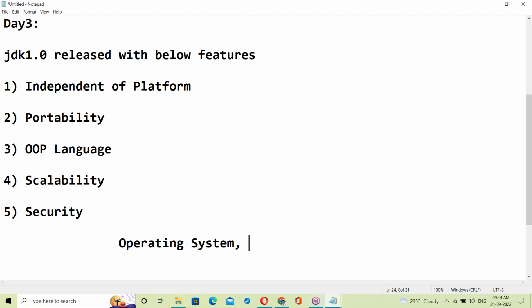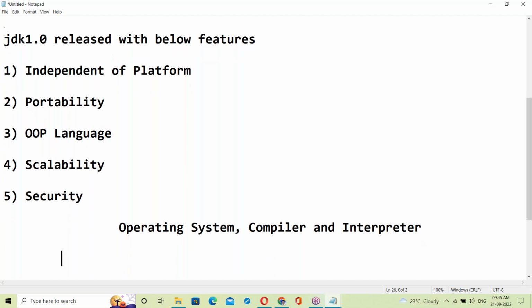Next, what is a compiler? About the compiler and the interpreter. Next, about the exe file and the dot class file.